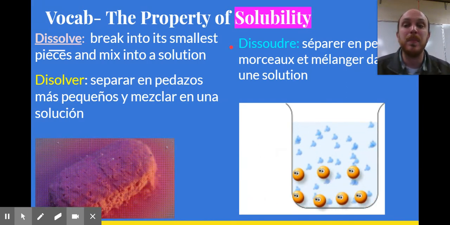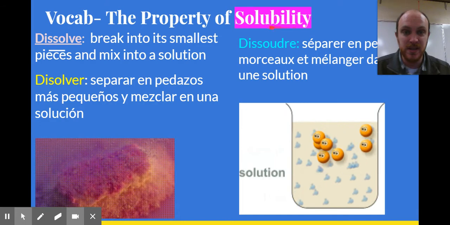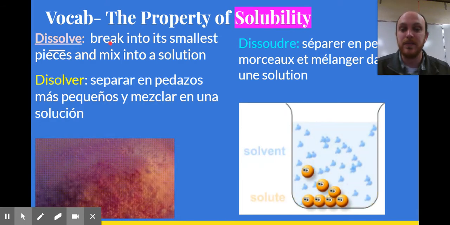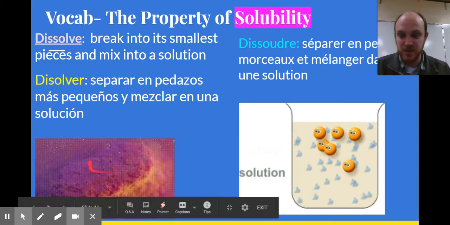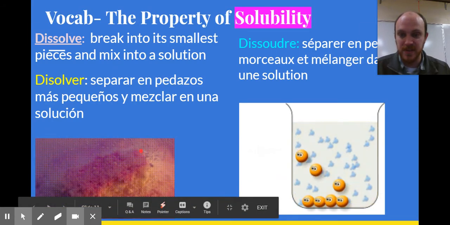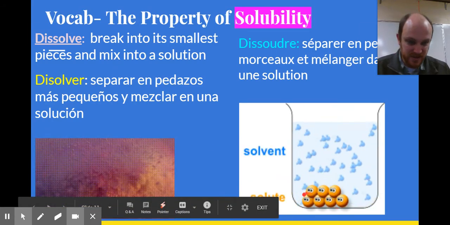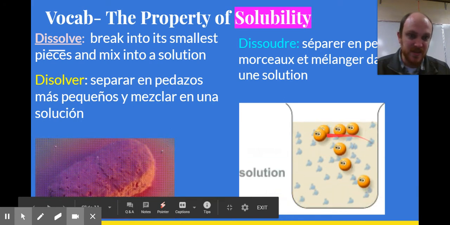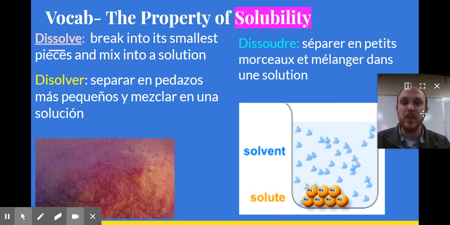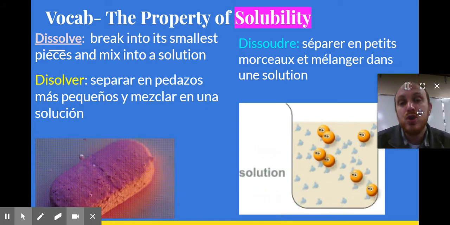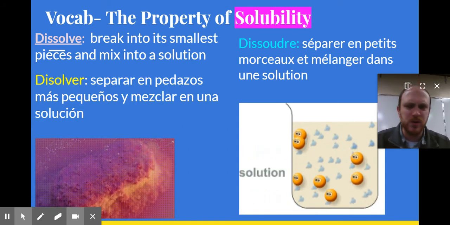Solubility is its ability to dissolve, which means to break into small pieces. So this is a picture of like a candy or a pill dissolving. It's breaking into little small pieces. Here, this is like a piece of something and it's breaking up and mixing into the water. So when you separate and you mix into a solution, usually water, but it doesn't have to be water, that